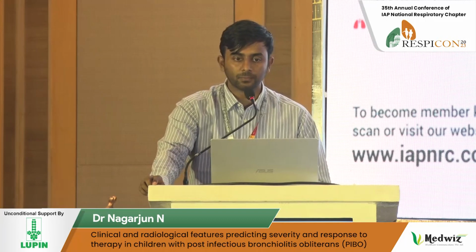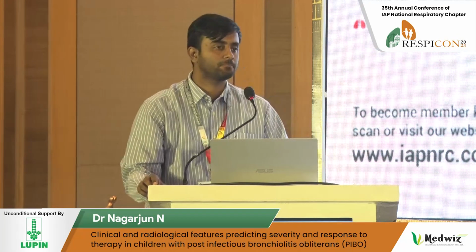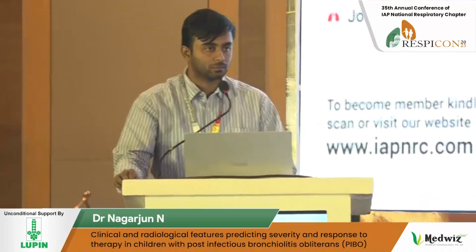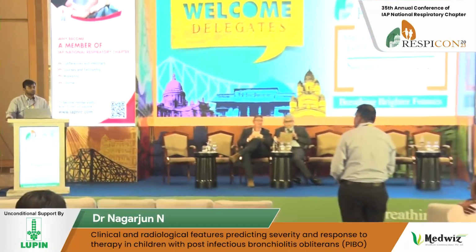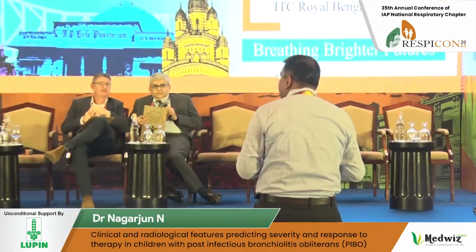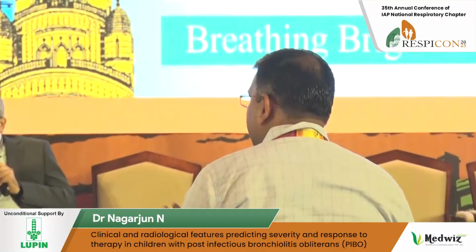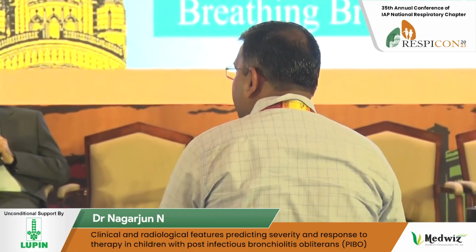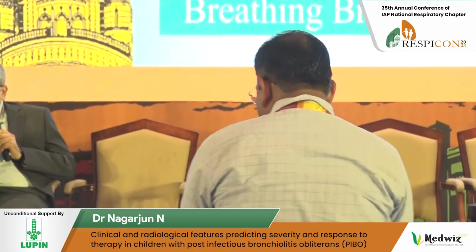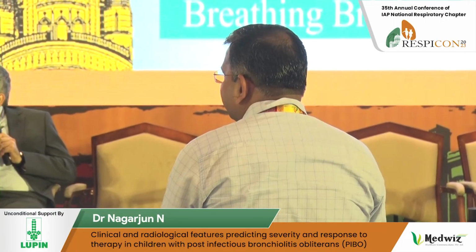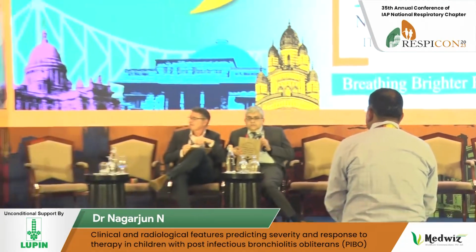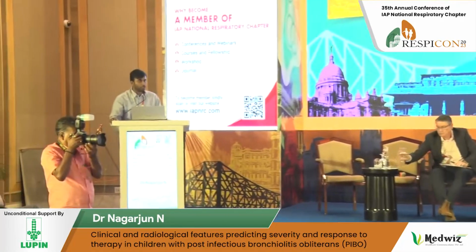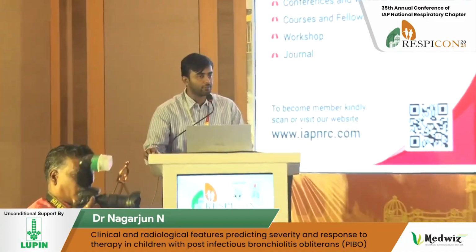Very excellent presentation. What is the characteristic feature of the CT scan? Is it GGO or air trapping? Because in mild there is only GGO, and in moderate you have air trapping. So what is the pathognomonic or characteristic feature in the CT scan? The characteristic feature according to most of the studies is mosaic attenuation, sir. Followed by that you have air trapping, which we were able to correlate in our study. Only the severe ones have bronchiectasis or bronchial wall thickening.